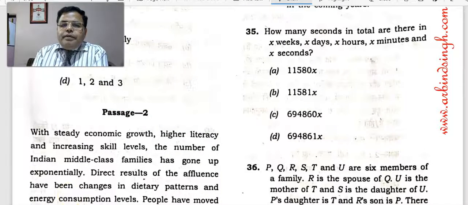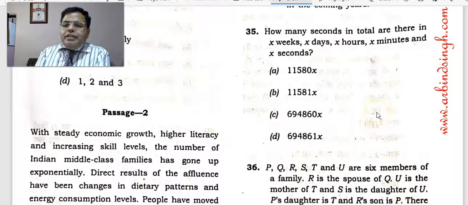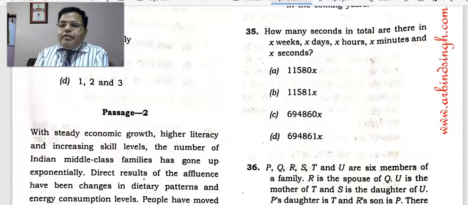Here is a question. It asks how many seconds are in total in X weeks, X days, X hours, X minutes and X seconds. In one day there are 86,400 seconds.